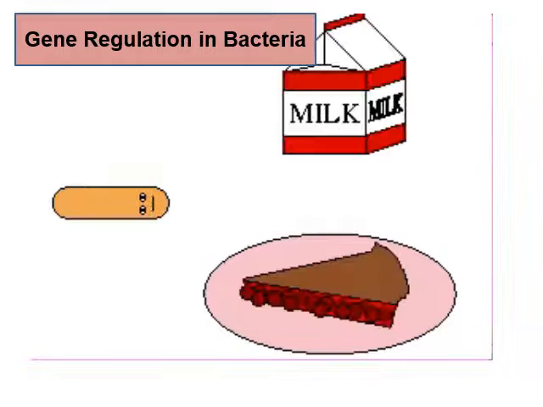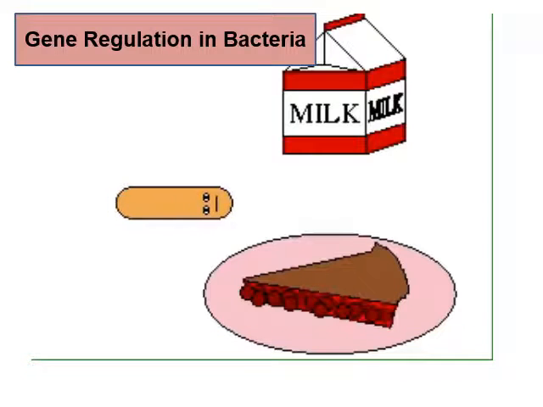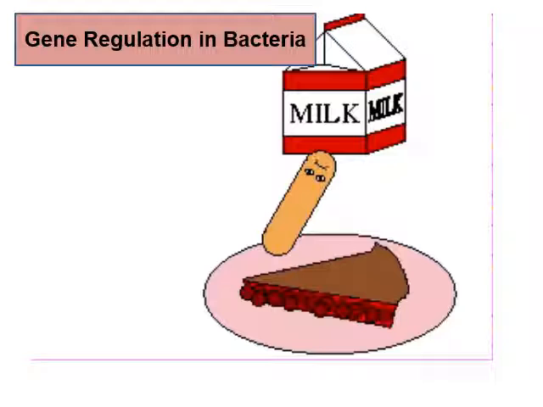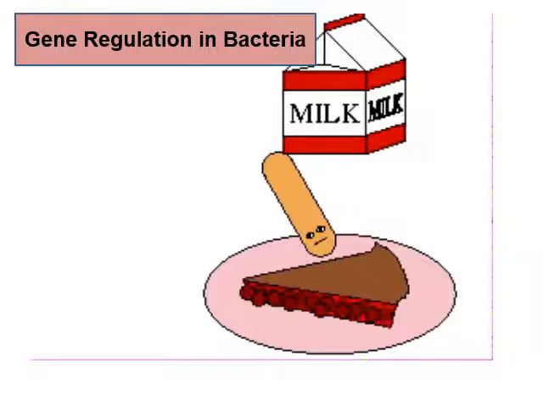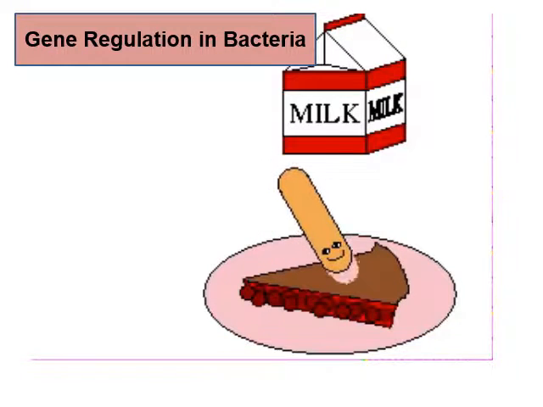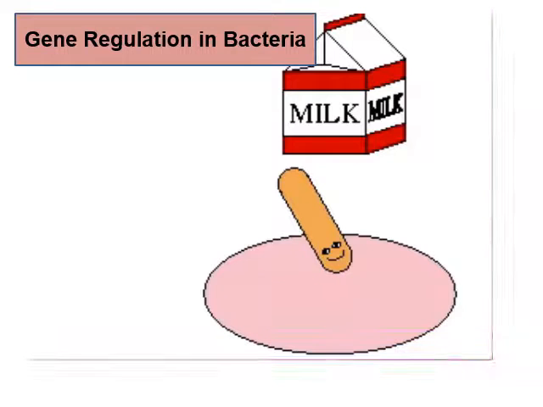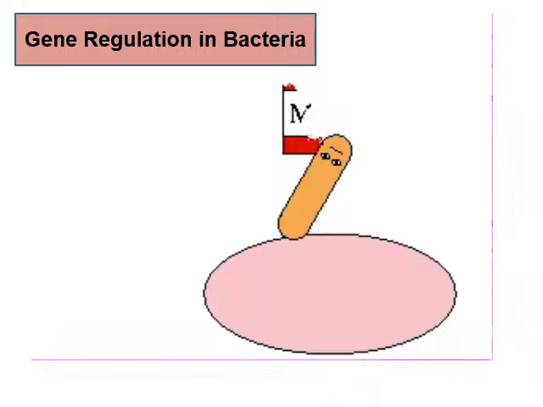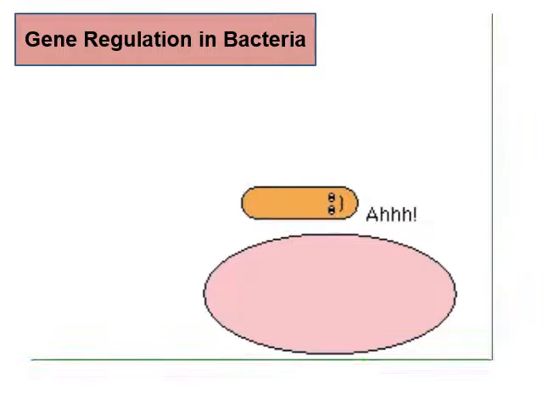So, whenever glucose is present, E. coli will metabolize glucose first, before it uses alternative energy sources such as lactose. This is because glucose is the preferred and more frequently available energy source for E. coli. The enzymes to metabolize glucose are made constantly by E. coli. That is why when you grow E. coli in a glucose-containing medium, it grows rapidly.